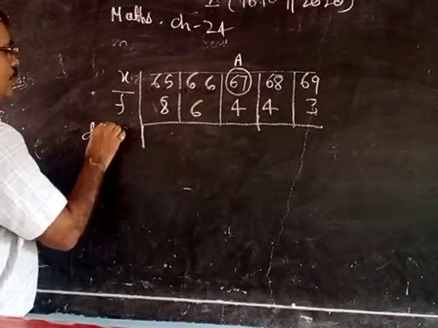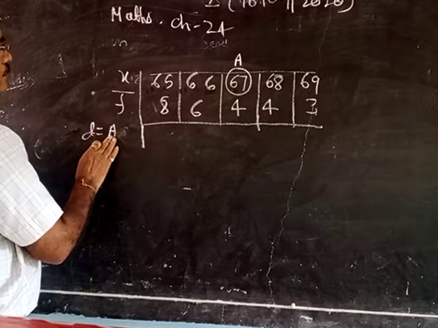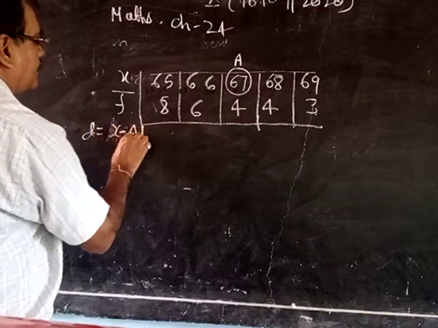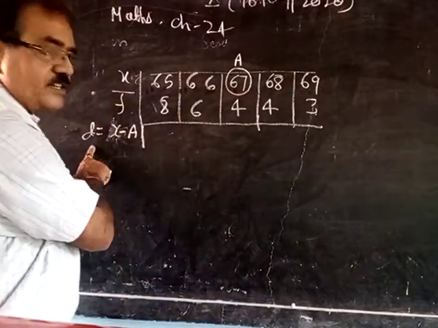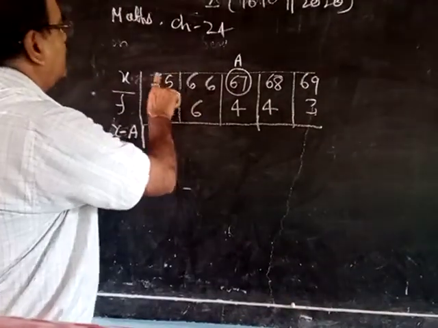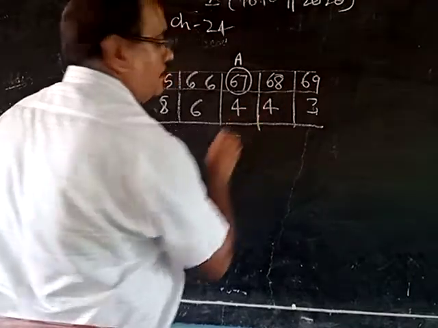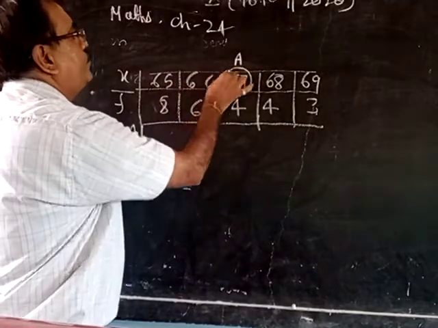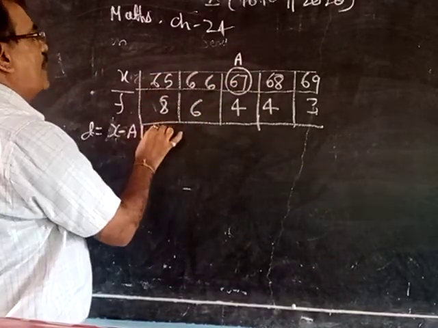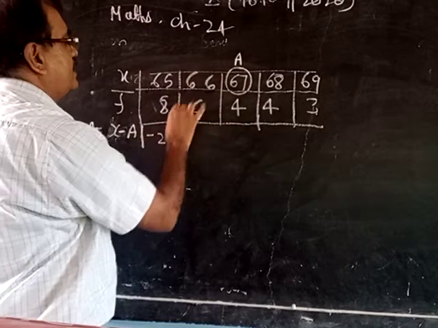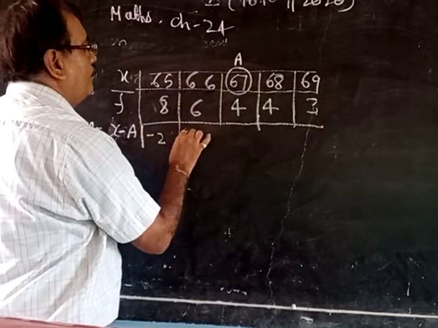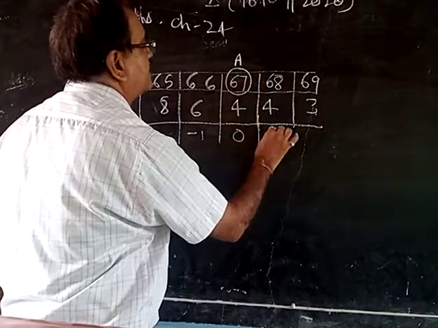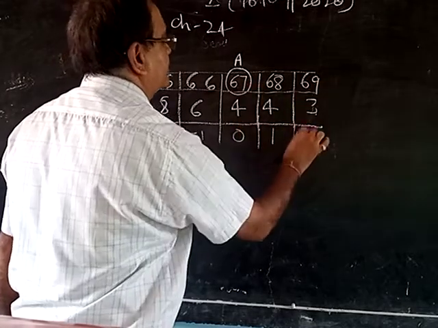D means X minus A. This is X. Subtract the assumed mean from X. So 65 minus 67 is minus 2. 66 minus 67 is minus 1. 67 minus 67 is 0. 68 minus 67 is 1. 69 minus 67 is 2.